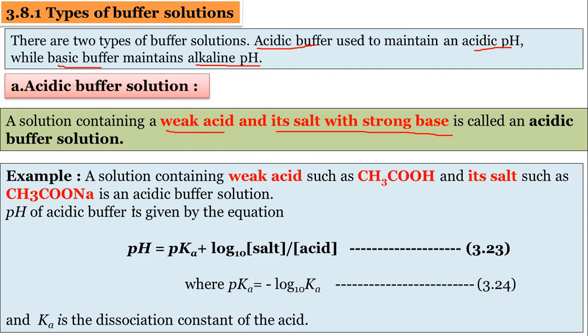Before the basic buffer solution, understand what is meant by acidic buffer. So an acidic buffer solution is always a solution containing a weak acid and its salt with a strong base. This is called an acidic buffer solution. For example, a solution containing a weak acid such as acetic acid and its salt with a strong base, CH3COONa. It is an acidic buffer solution, remember.